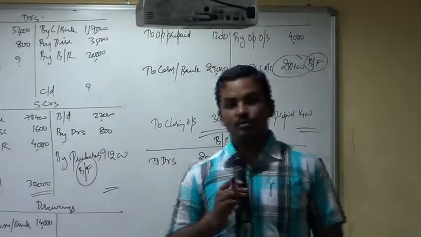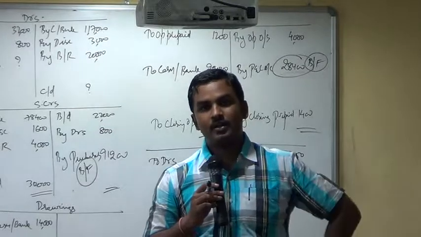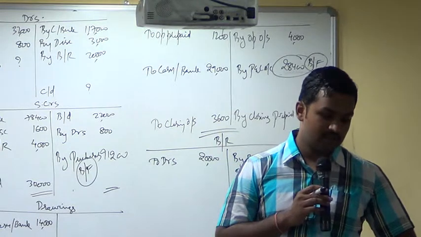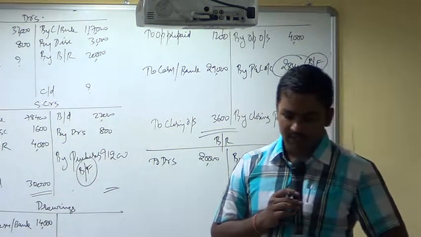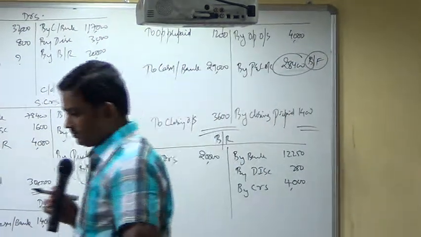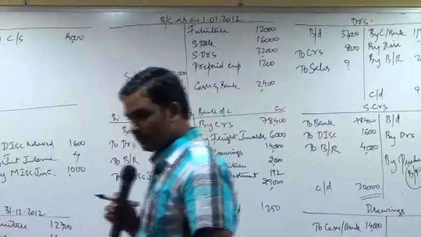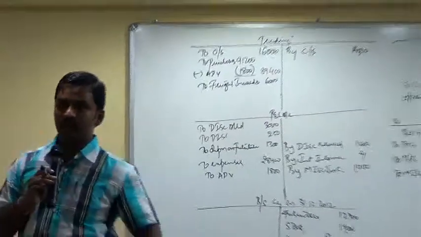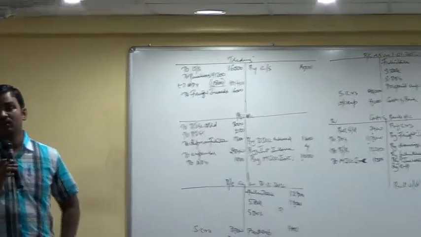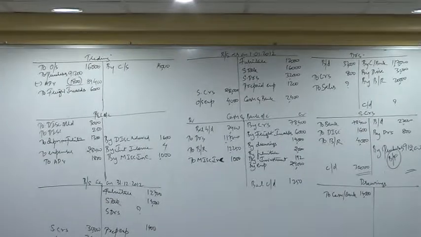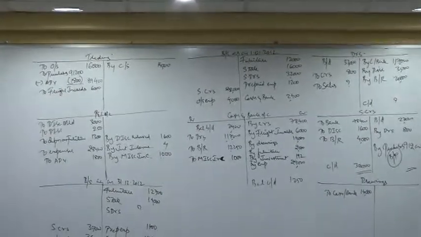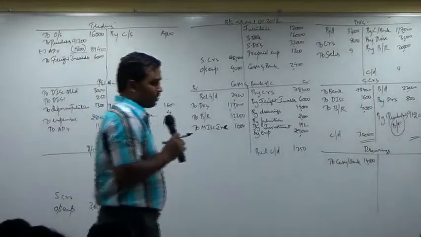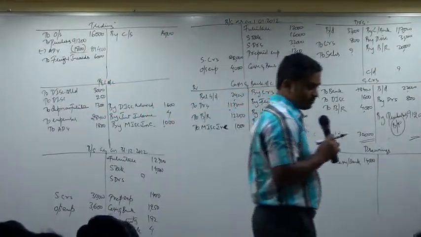Add gross profit at the rate of 50% on cost. How much? 1,46,100. Gross profit, add 50% on cost. How much is it? 48,700. Add profit 48,700.